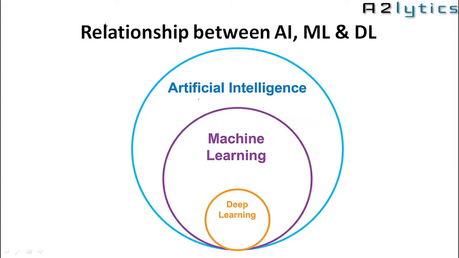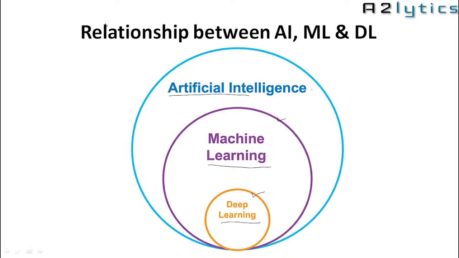If you see on the screen, this is a Venn diagram which shows the relationship between three terms: artificial intelligence, then machine learning and deep learning. So these are the subsets. Machine learning is a subset of artificial intelligence and deep learning is a subset of machine learning. So this is the relationship between these three terms.